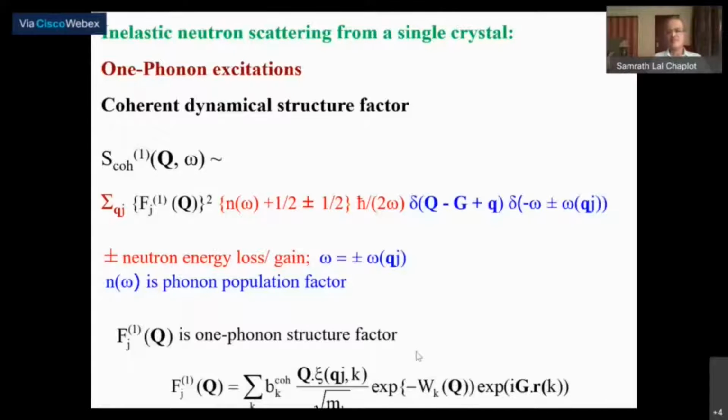So here, this depends crucially on how the phonon eigenvector is aligned with respect to the wave vector transfer. The phonon eigenvector just gives the displacements of atoms during the phonon vibration. If the atomic displacements are parallel to the wave vector transfer, they give a good cross section because there's a dot product involved between two vectors. It's a vector dot product. Any displacement of atoms which is perpendicular to the wave vector transfer will not contribute to the scattering.